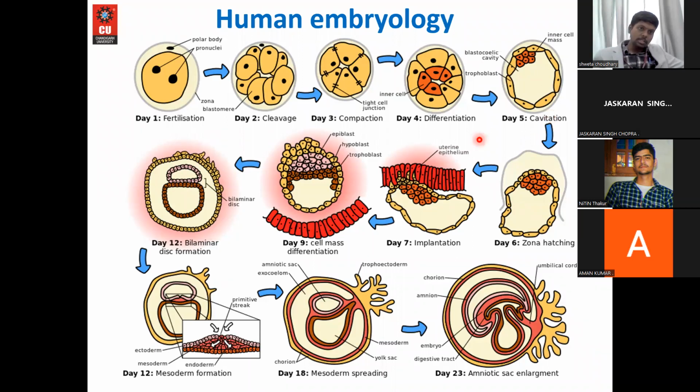Okay, so this is called bilaminar disc formation. From the bilaminar disc, the upper cells will go for brain development and the lower cells will go for body development, body cavity development. Now, the first organ that develops within the embryo is not even the brain or the heart. The first organ it will develop will be the placenta.